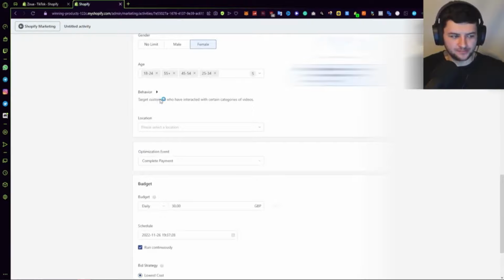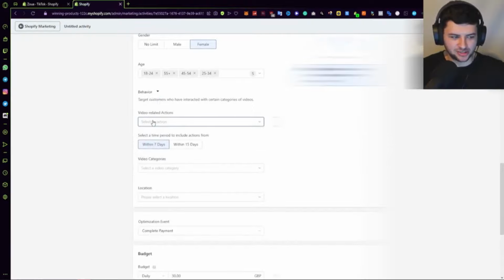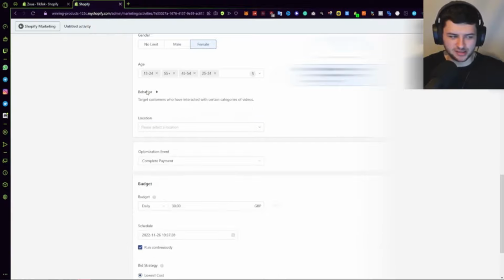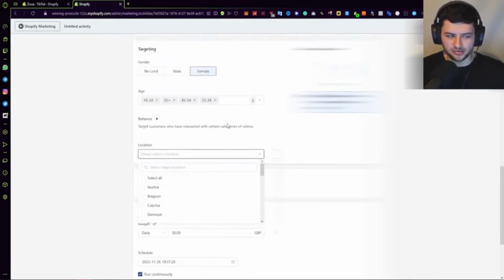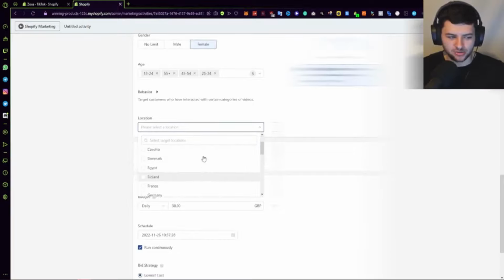Then we have behavior. So you can target video-related actions under here. For example, we can target likes, commented, shared, or watched to the end. I'm not going to target any of these. This is advanced. For location, this is where you're targeting, right? So over here, I basically have all these European locations. So I have Austria, Belgium, Czechia, Denmark, Egypt, Finland, France, Germany, Greece, Hungary, Ireland, Italy, Korea, Kuwait, Morocco, Netherlands, Poland.